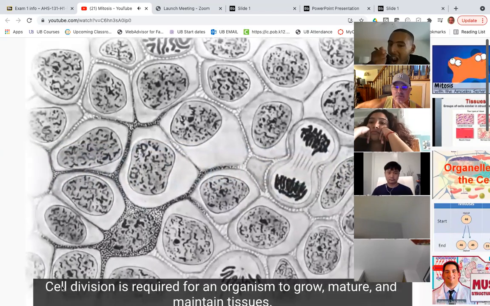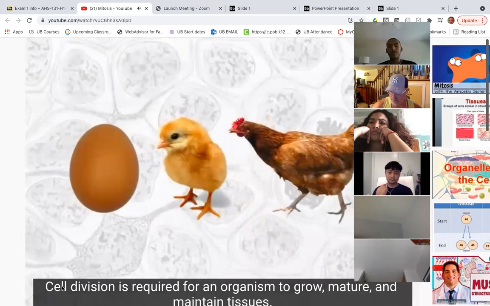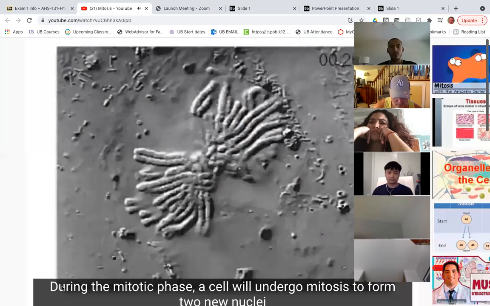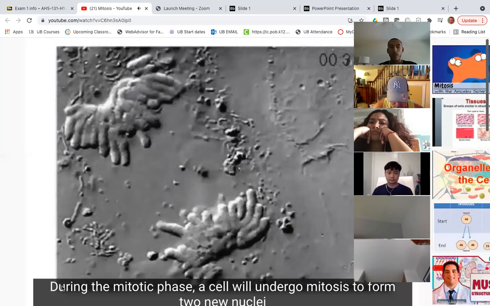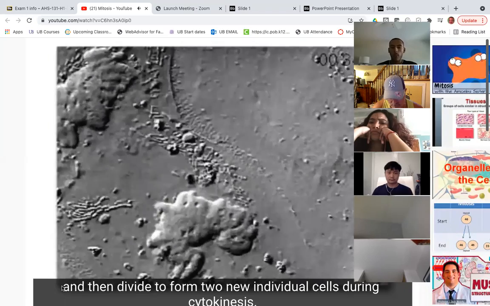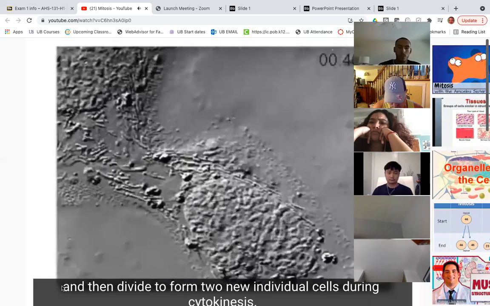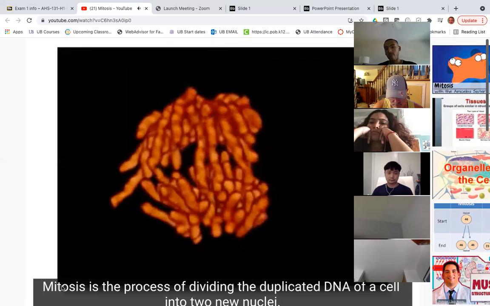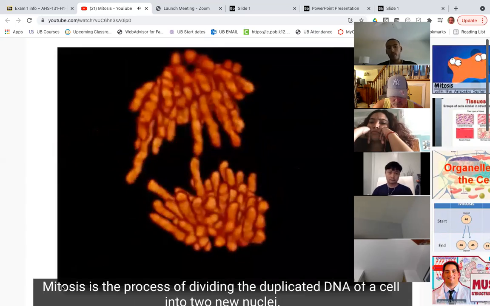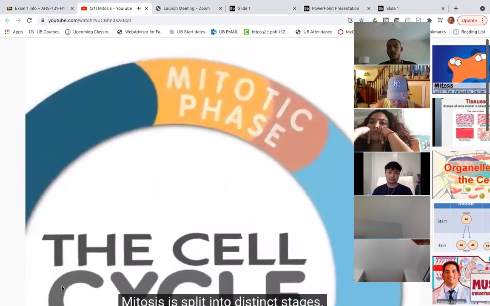Cell division is required for an organism to grow, mature, and repair tissues. During the mitotic phase, a cell will undergo mitosis to form two new nuclei, and then divide to form two new individual cells during cytokinesis. Mitosis is the process of dividing the duplicated DNA of a cell into two new nuclei. Mitosis is split into distinct stages.